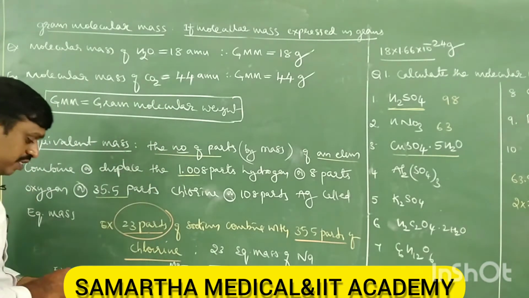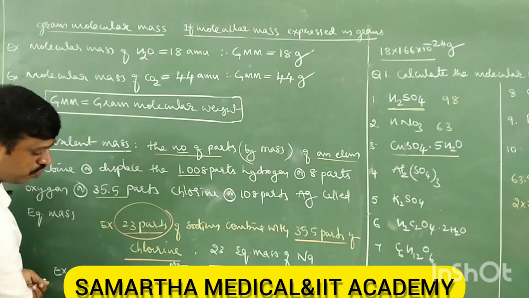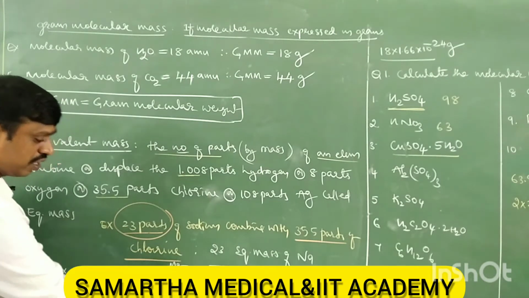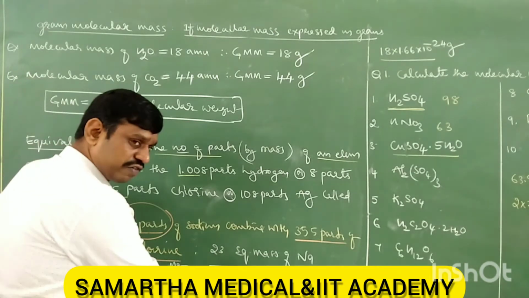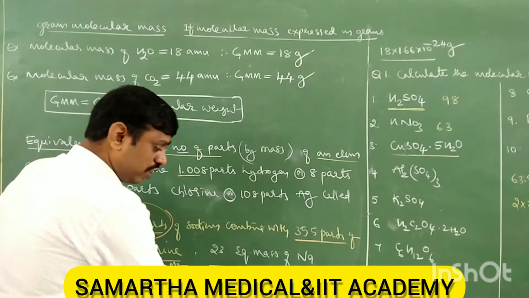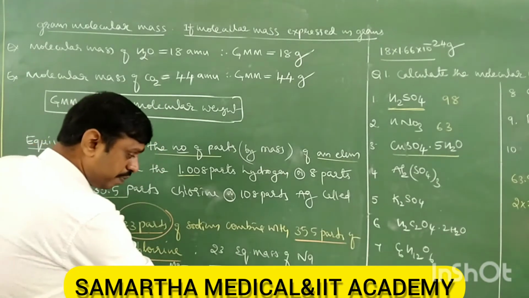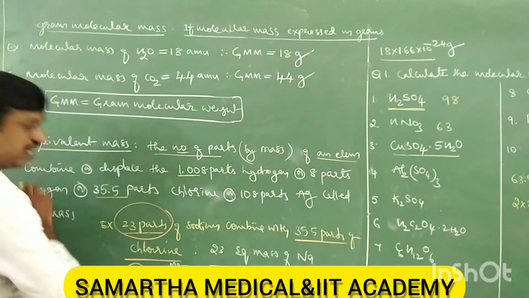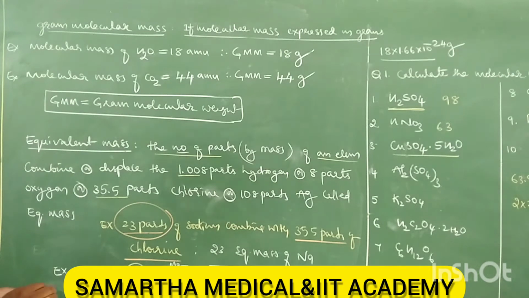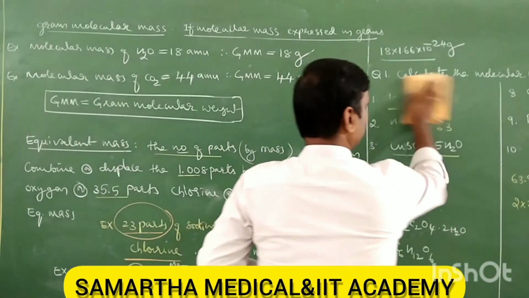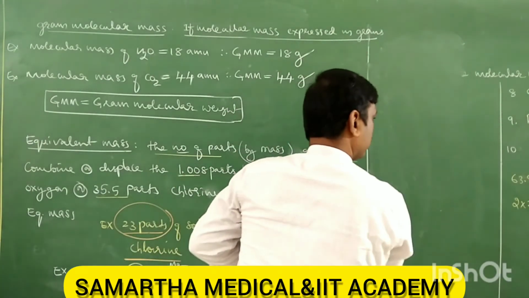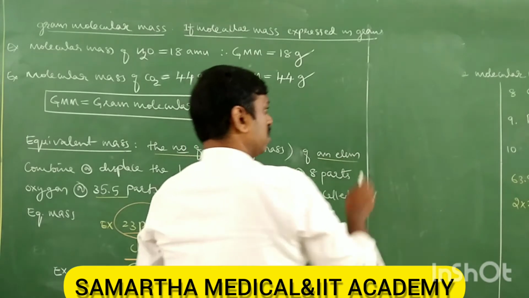It means, so what is the 12 part? 12 is the equivalent mass of magnesium. The equivalent mass of oxygen is fixed, 8 only. But this 8 parts of oxygen combines with 12 parts of magnesium, therefore 12 parts is the equivalent mass. Right? Therefore, in short form, you remember, equivalent mass is the equivalent mass of hydrogen. It is fixed.